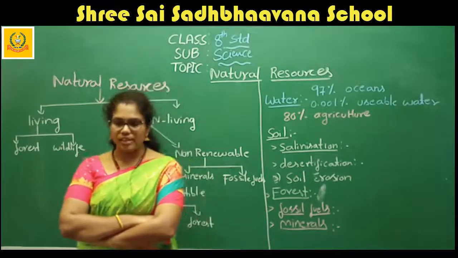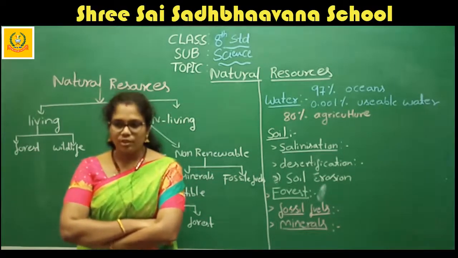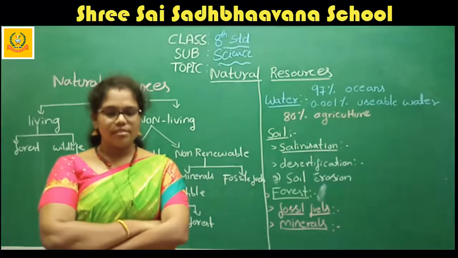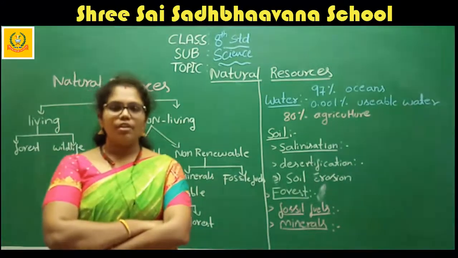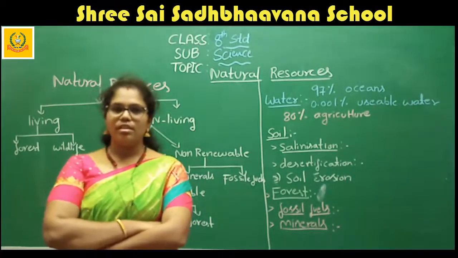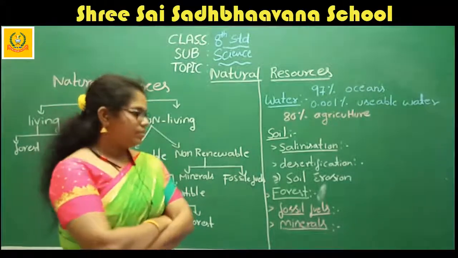What are fossil fuels? Examples of fossil fuel resources are coal, petroleum products, and natural gases. These are the best examples of fossil fuels. Coal and petroleum are the concepts we are going to see in fossil fuels.